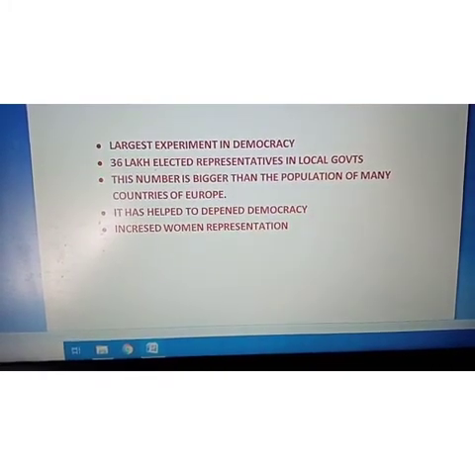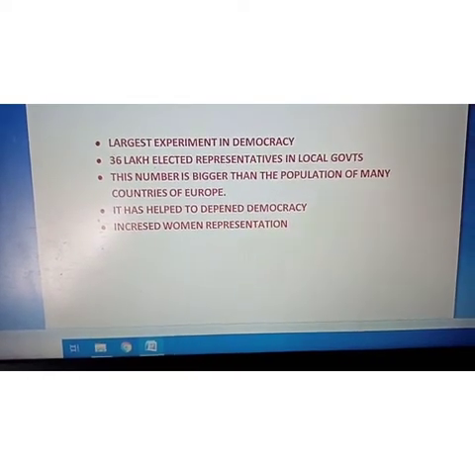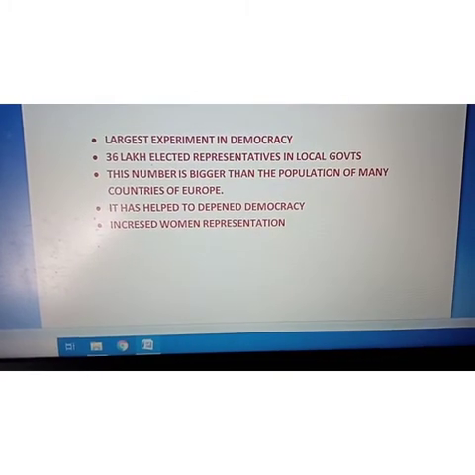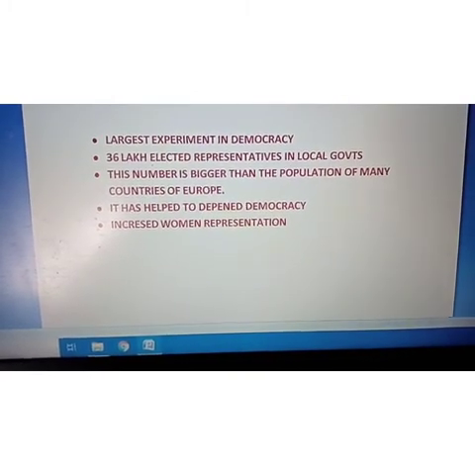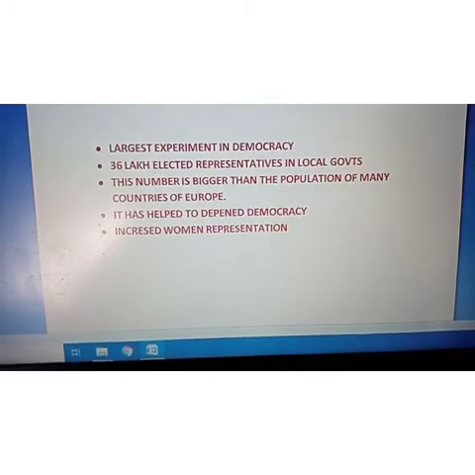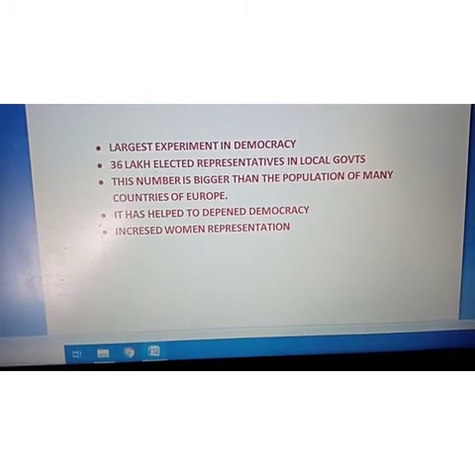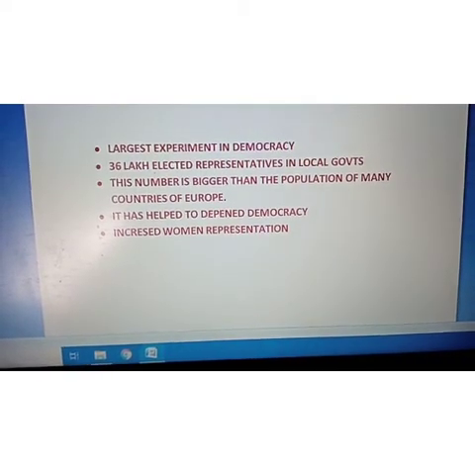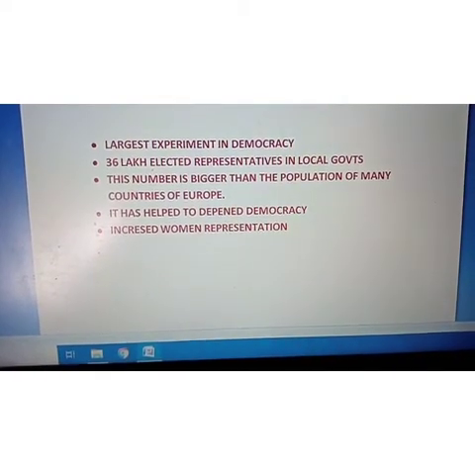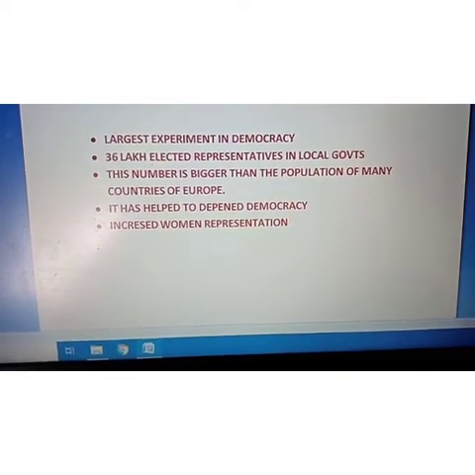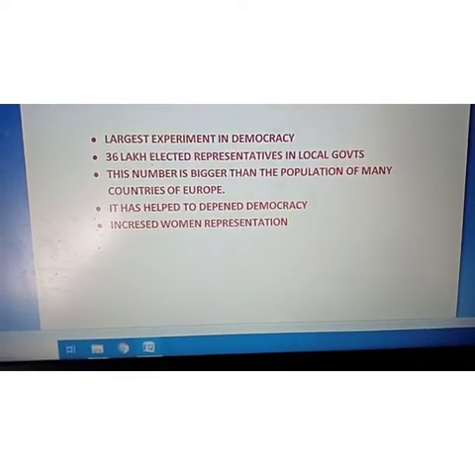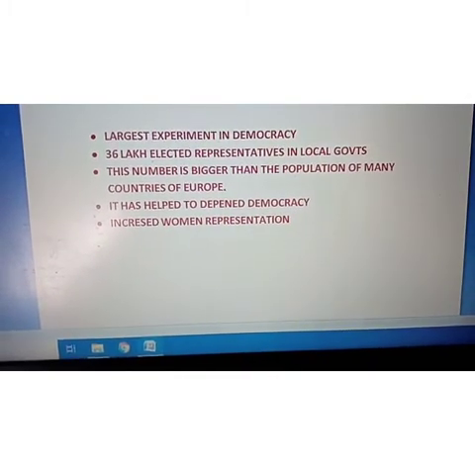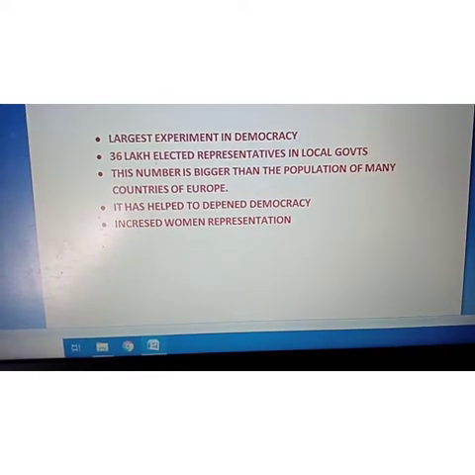Number 4, it has helped to deepen democracy. As I told you, democracy does not mean only giving the vote. Democracy means how much we can expand democracy, how many people can be added to democracy, how many people can be joined to democracy. So by this local government, this idea of democracy has been more deepened, and by this system the representation of women has been very much ensured. And it has increased women representation also.